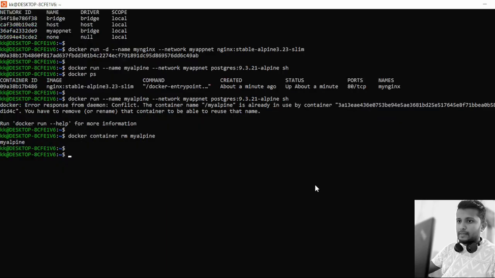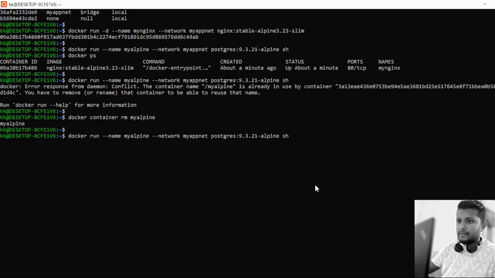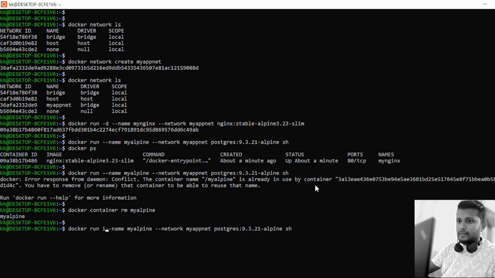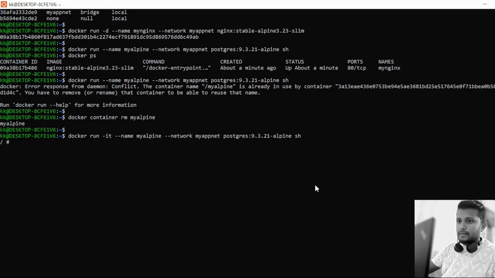Alright, let's try creating it. We did not create this container in the interactive mode. How about interactive mode? Right, so now we are able to log into the container. We are able to access this container.